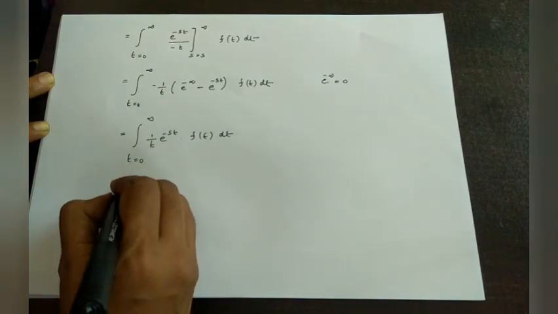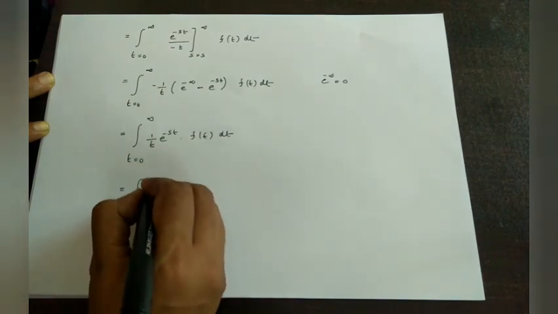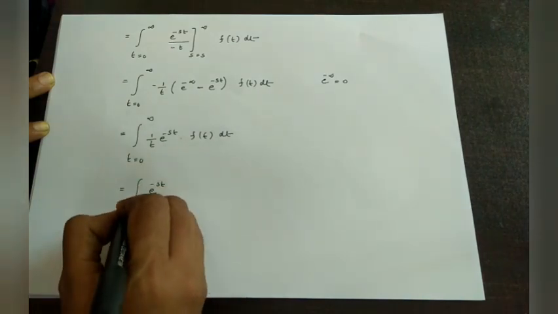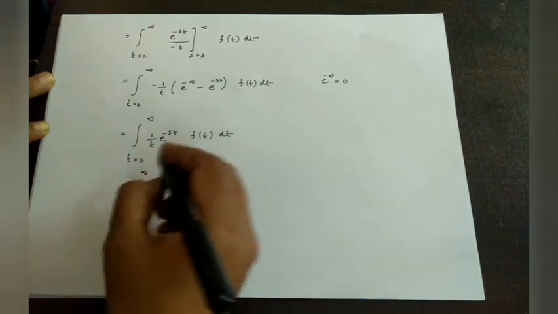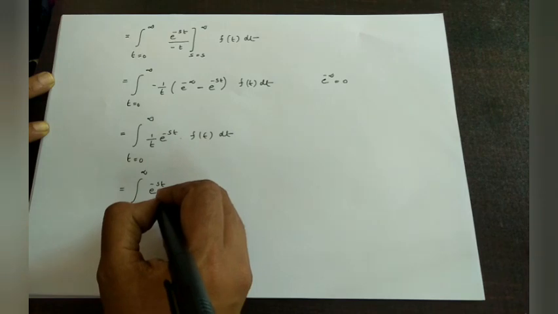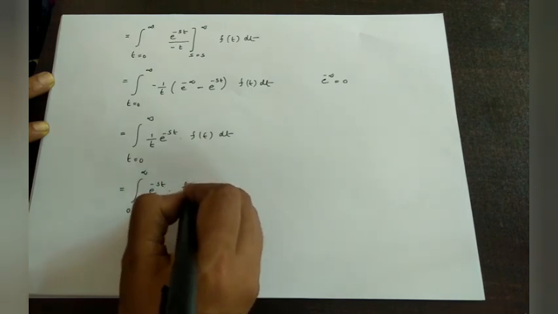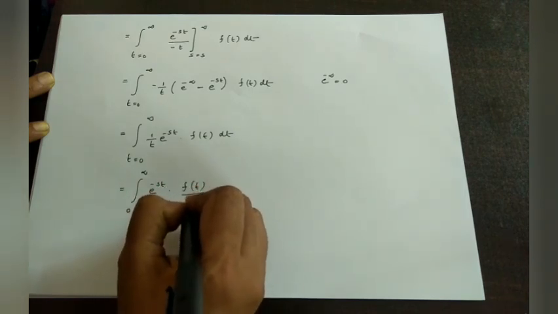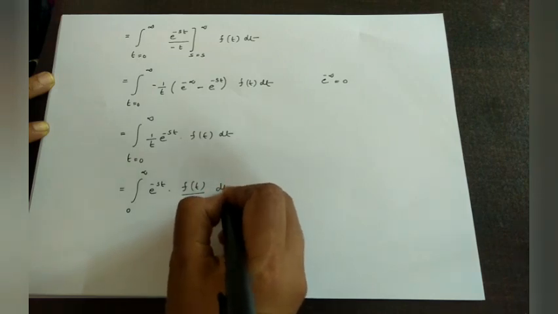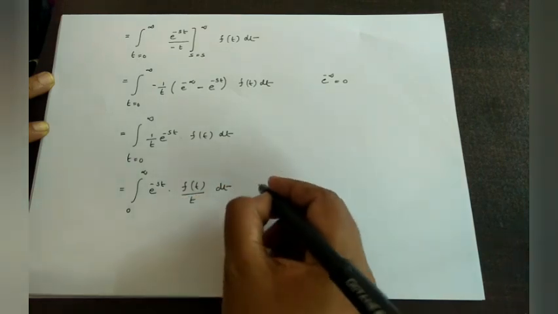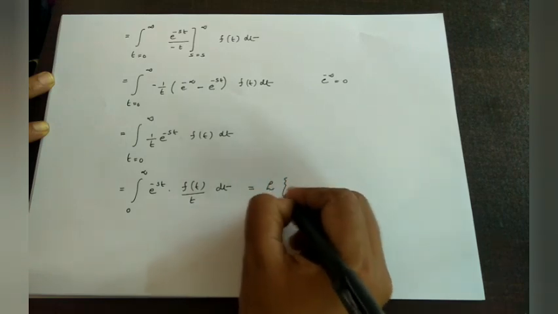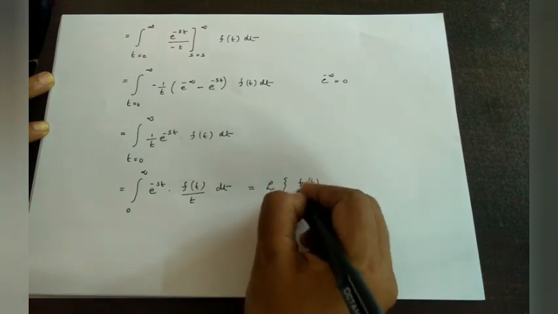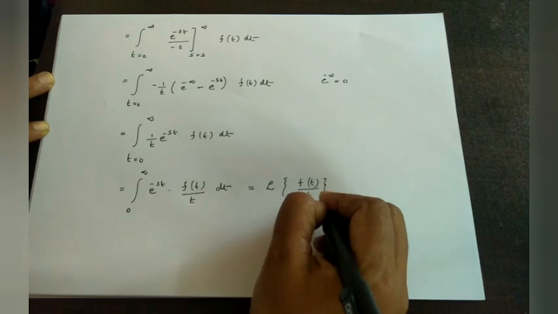This can be rearranged as e raised to minus st, with limit from 0 to infinity. Here we have only one variable, t, e raised to minus st into f of t by t. I am rearranging this only with respect to t, which is the Laplace transform of f of t divided by t.